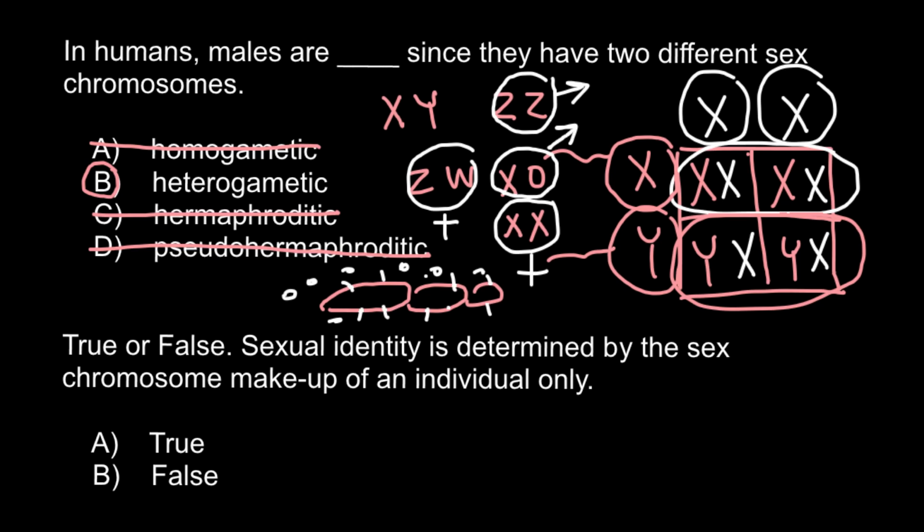So next question, this is a true or false question. Sexual identity is determined by the sex chromosome makeup of an individual only.